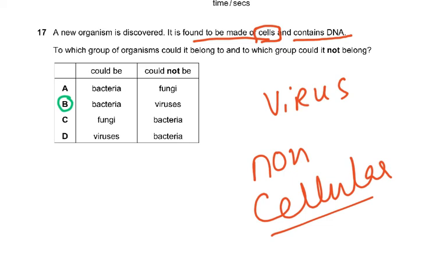What is a room? A room is a space with walls. So a football field is not a room. To which group of organisms could it belong and which group could it not belong to? It could not. If it's a cell, it cannot be a virus. And that was the only answer. That was the only thing you could have picked. There's no other answer which we were going to be confused about. Either you knew that a virus is not a cell or you didn't. So if you didn't know it, you're very weak. High level weak.